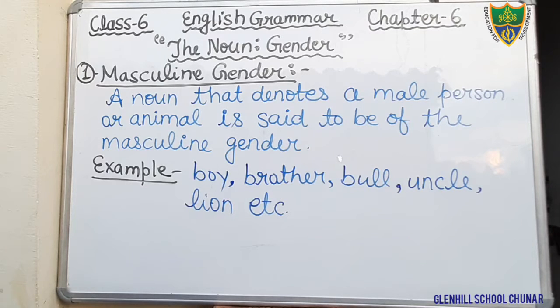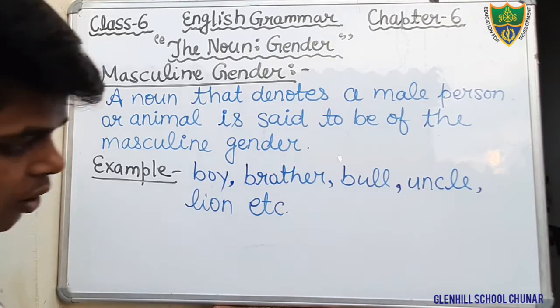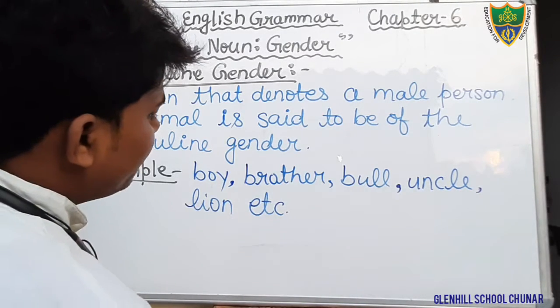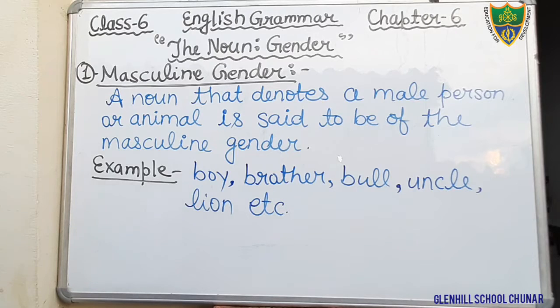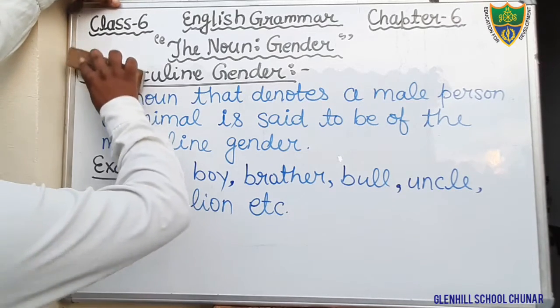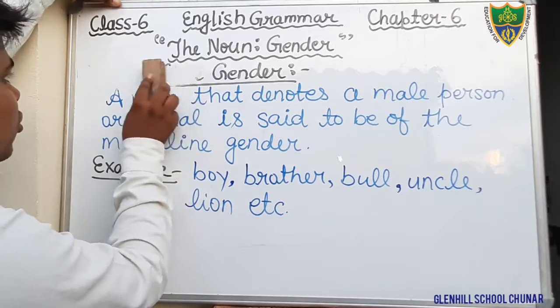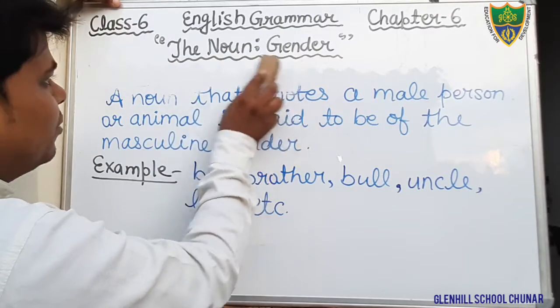Just write it in your notebook. A noun that denotes a male person or male animal is said to be of the masculine gender. For example, boy, brother, bull, uncle, etc. Okay, so just write it in your notebook and after that put the heading feminine gender. I hope that you all have written. Therefore I am going to erase it and put the next heading, that is feminine gender.